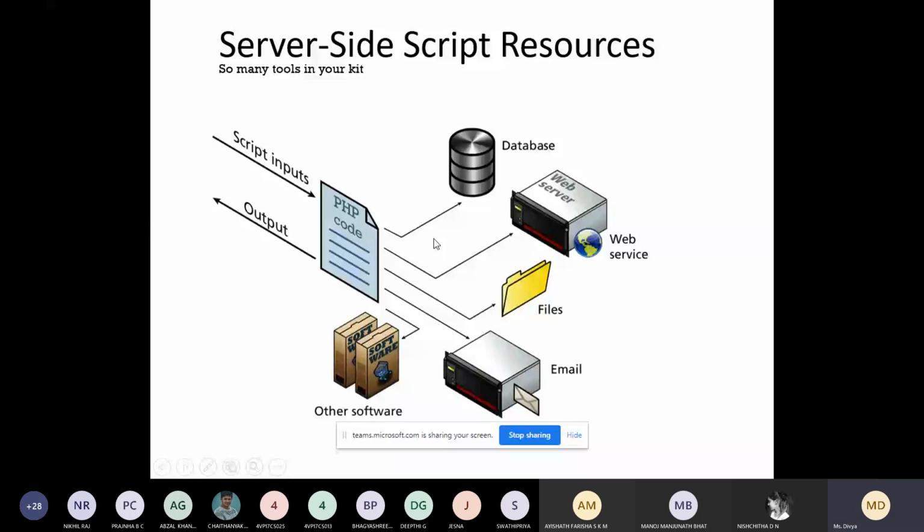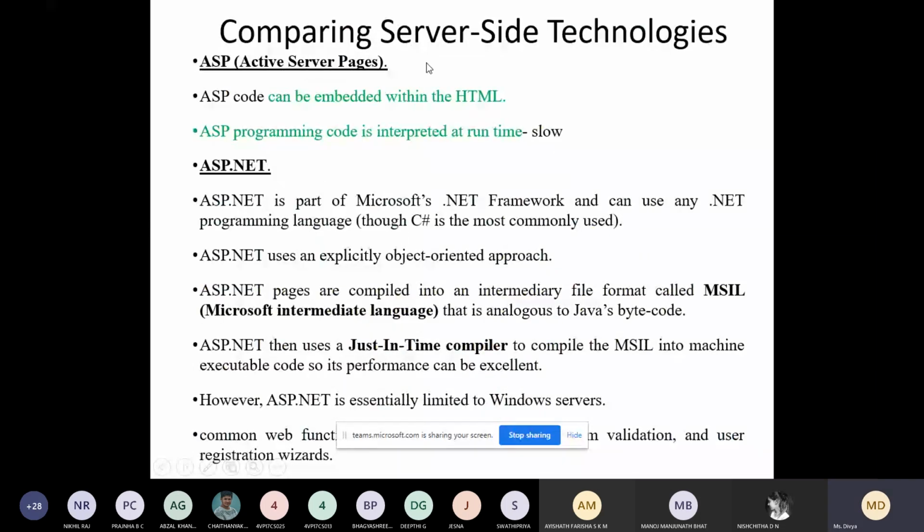Here we'll be listing a few other server-side technologies. One such technology is PHP, which is a server-side technology. Apart from PHP, what other server-side technologies do we have? Going for the first one, we have ASP. You might have heard about ASP. ASP stands for Active Server Pages.